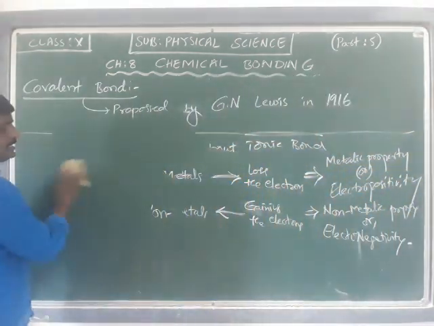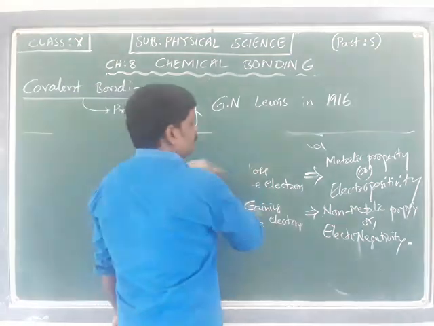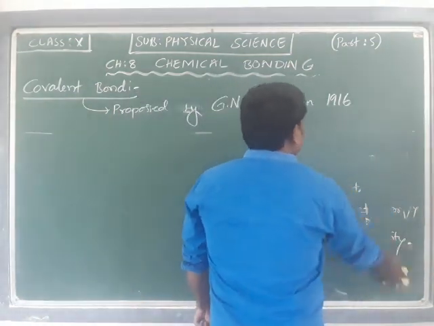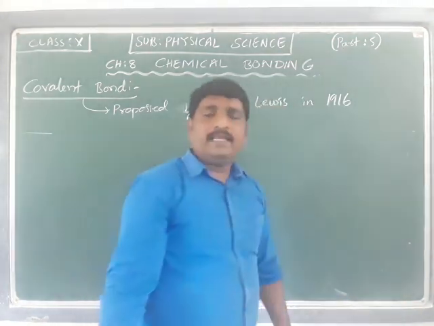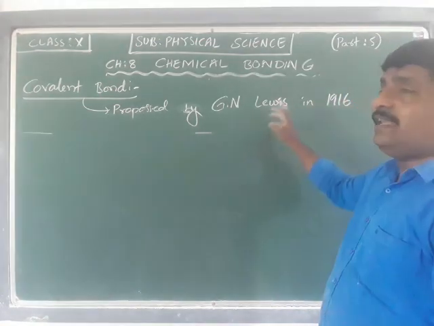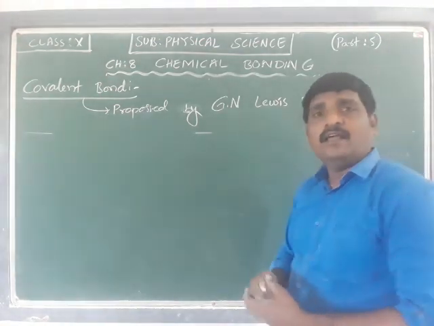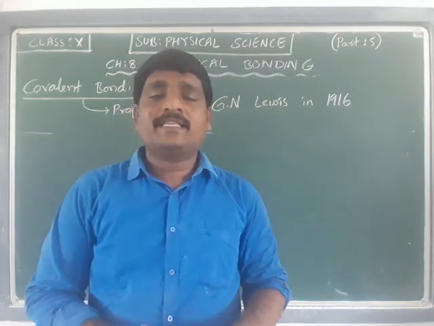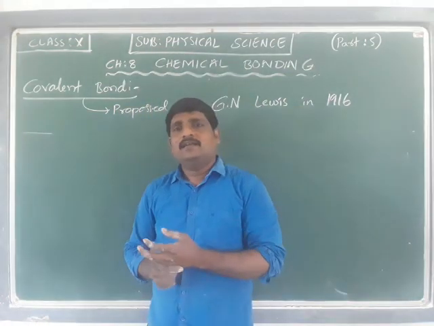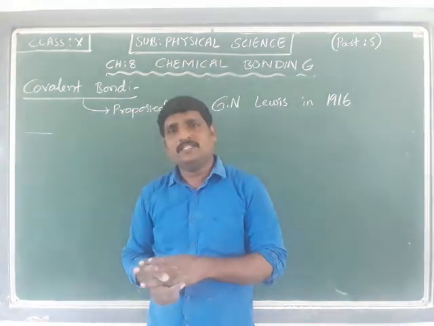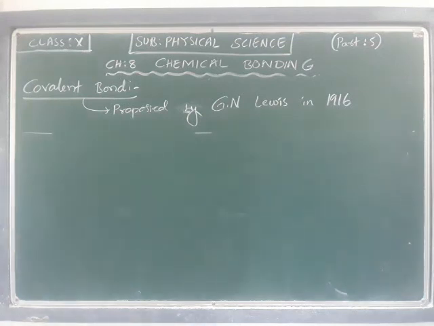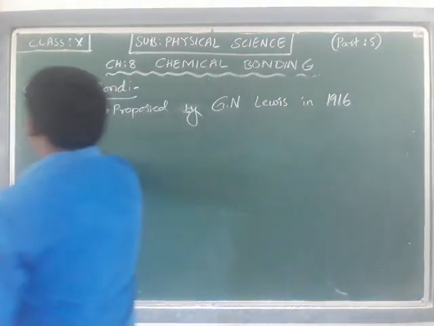Now coming to the next bond type, the covalent bond, which was proposed by G.N. Lewis in 1916. The covalent bond is explained by Lewis in 1916. So what is he going to talk about?